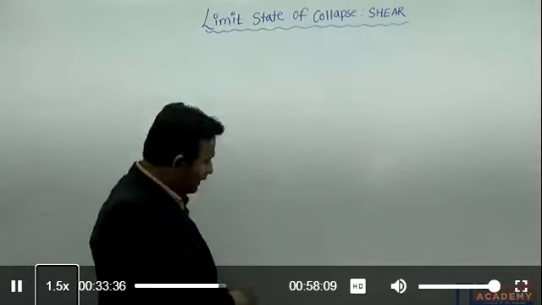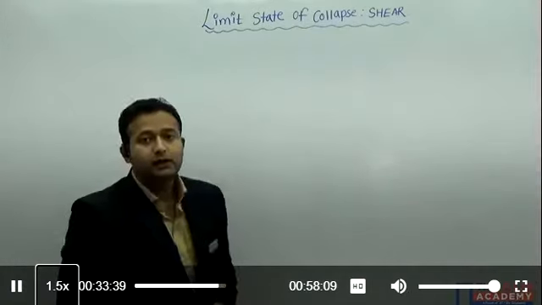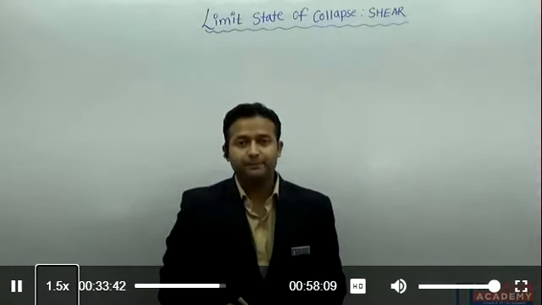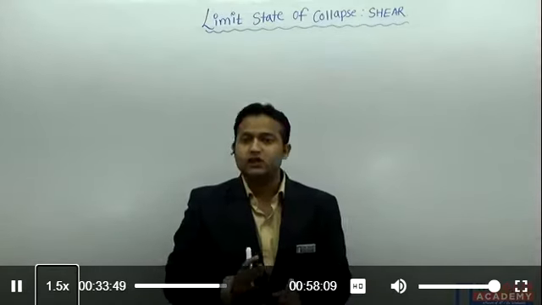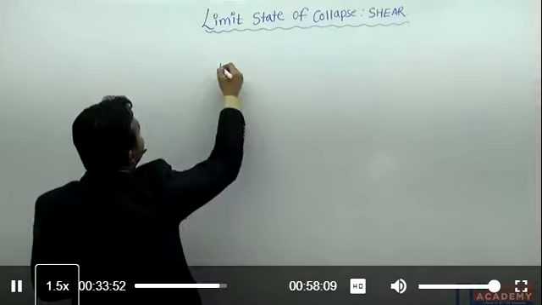Now we will see, we know how to calculate nominal shear stress for a rectangular beam. It is a prismatic beam, means the depth throughout the length of the beam is, suppose, constant. So I know how to calculate. Suppose this is the beam.